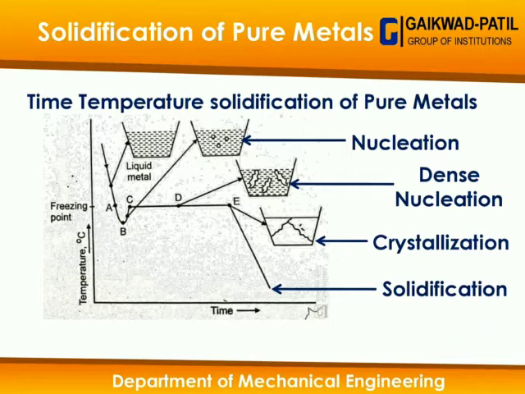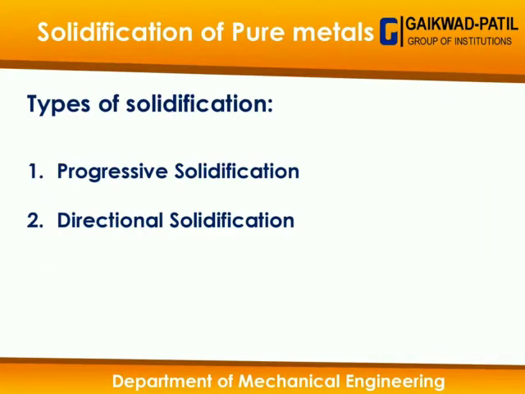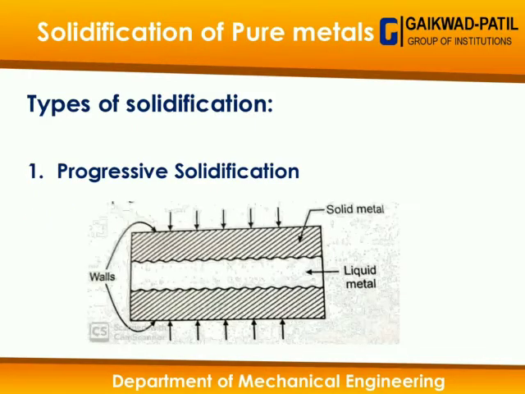Now the next topic is types of solidification. There are basically two types of solidification: progressive solidification and directional solidification. Progressive solidification occurs when discontinuous casting is carried out.